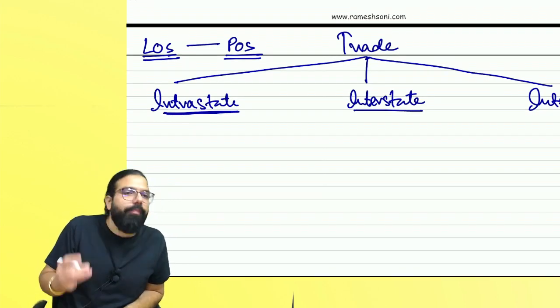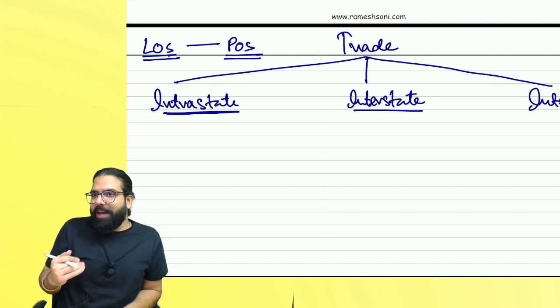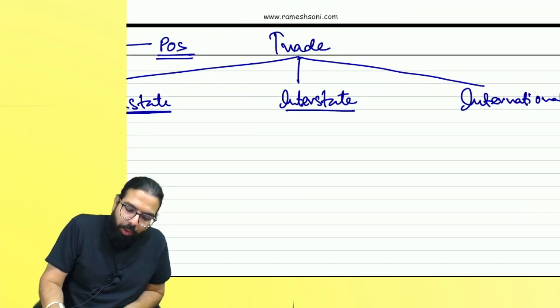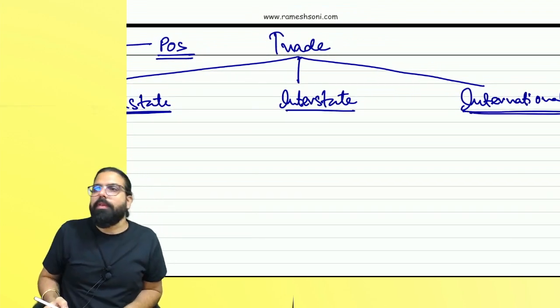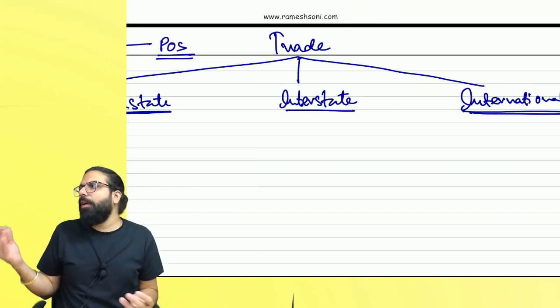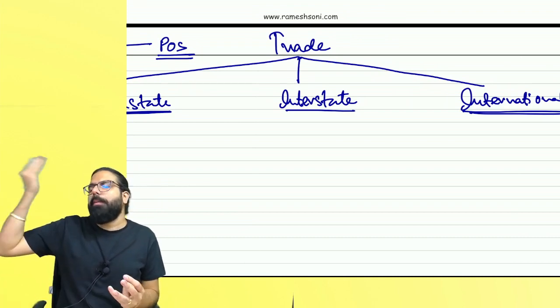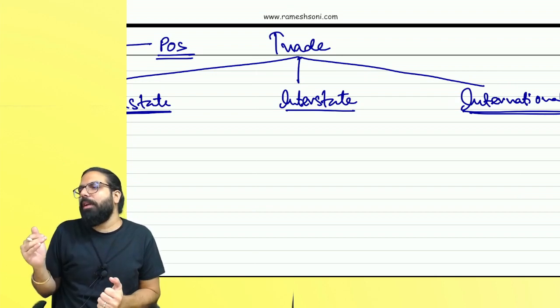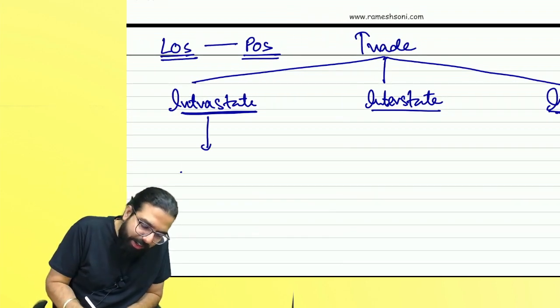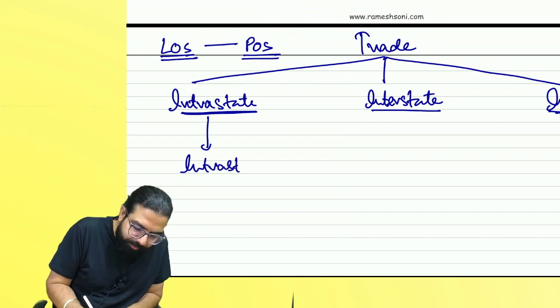What is interstate? I am in one state and the place of supply is in another state. It is always interstate. What is international? Import and export, basically. Whenever the supplier is in one country and the place of supply is in another country, it is always international.